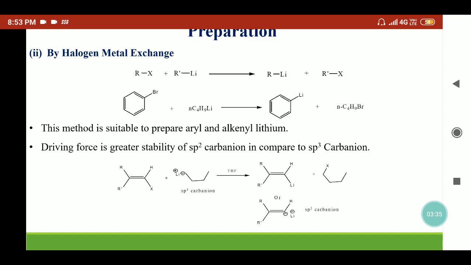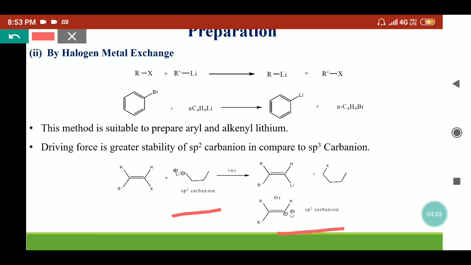Why is this reaction going in the forward direction? Because there is a driving force in this reaction. In the butyl lithium, the carbon having the negative charge is an sp3 hybridized carbon, because it is a saturated molecule. When this is replaced by the X group which is present on the sp2 hybridized carbon, the X will be replaced by the lithium.